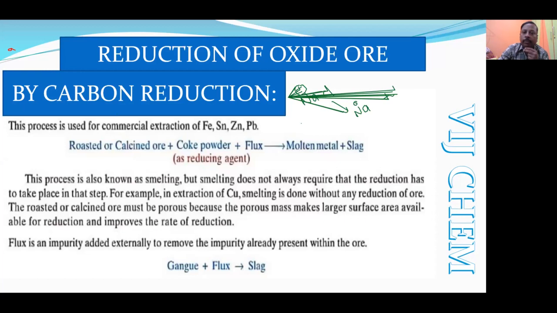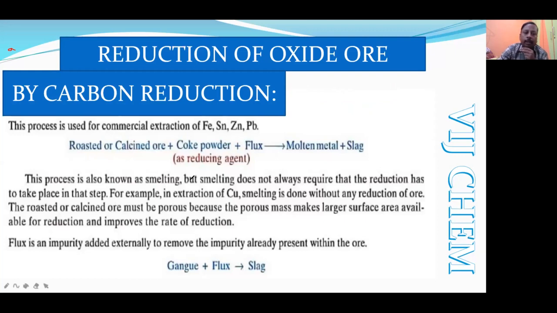If you do proper reduction, like electrolytic reduction, there are fewer chances of leftover reducing agent or impurities. So if the proper reducing agent and proper method are used in the reduction stage, then refining may not be required.